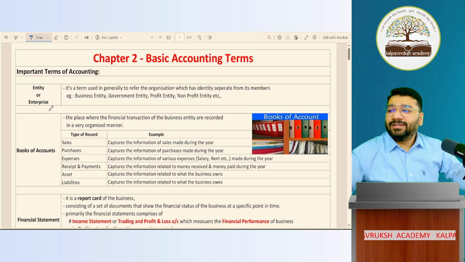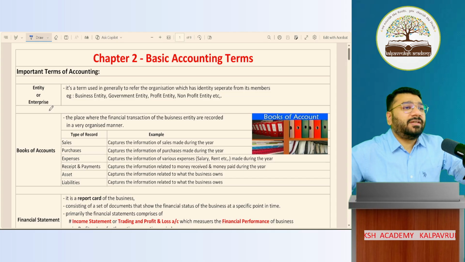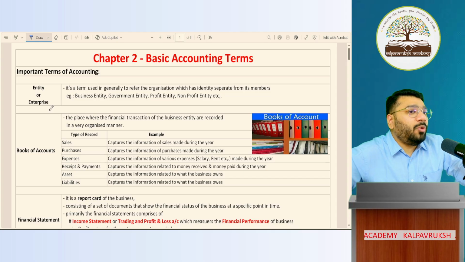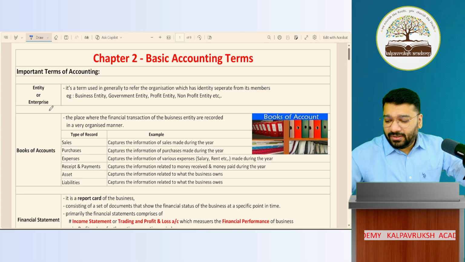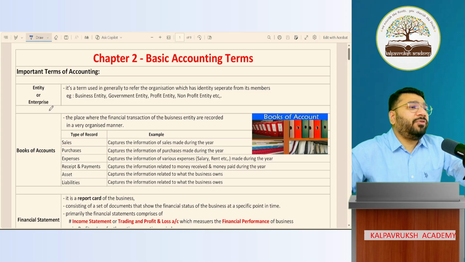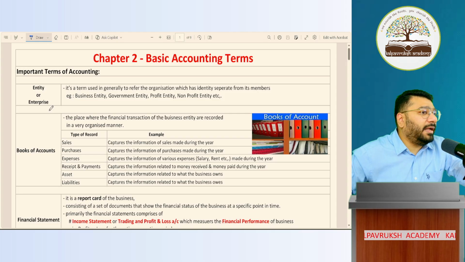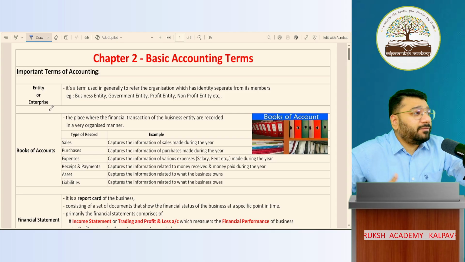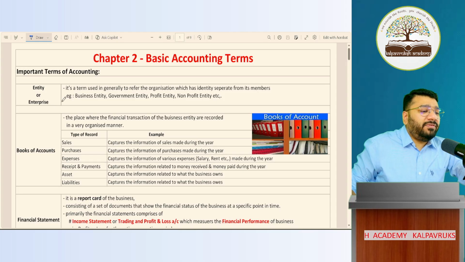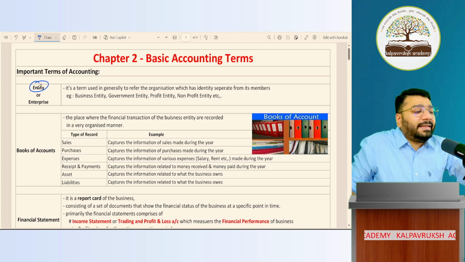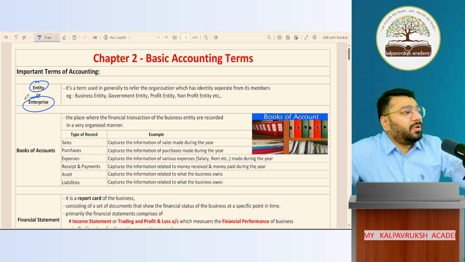Thank you so much. So, guys, we're doing this chapter called Basic Accounting Terms. In the last class, we tried to cover a few terms. Let's do a very quick recap of that, and then we'll head forward to the new terms for today. So, in the last class, we tried to understand the meaning of entity or enterprise.